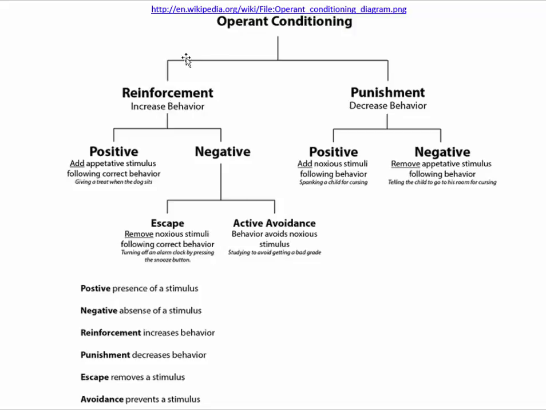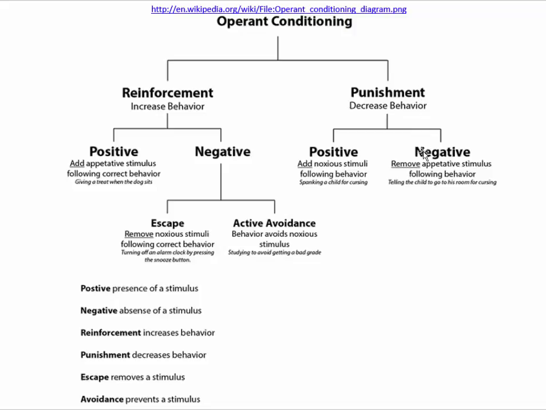Let's now move to the other side of this diagram and we'll talk about punishment, which, as we said before, is about decreasing an undesired behavior. So we have two forms of punishment, so-called positive punishment and negative punishment. In positive punishment, we add a noxious stimulus following the behavior that we want to go away. So for example, maybe a child had been cursing, and we don't want the child to curse. So we now add a noxious stimulus, which would be, in this case, spanking, and we would presume to see a decrease in the cursing behavior.